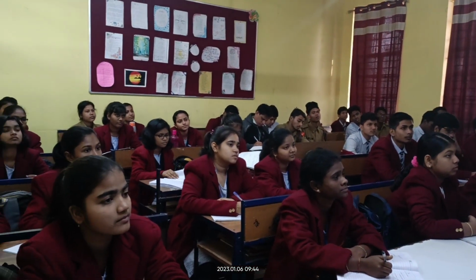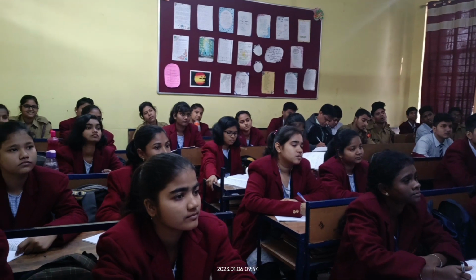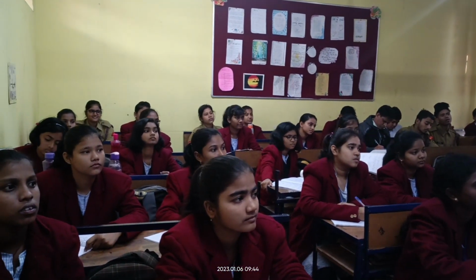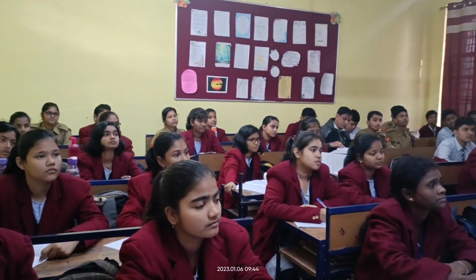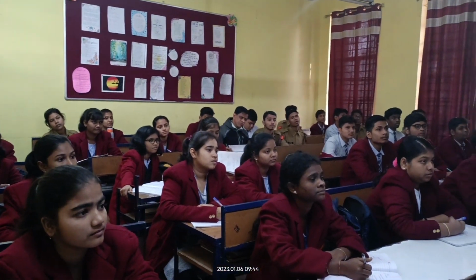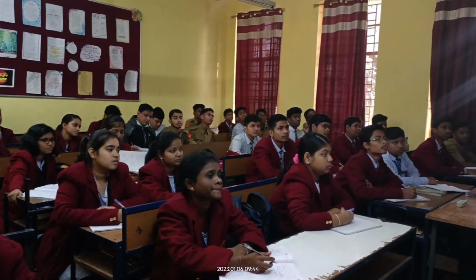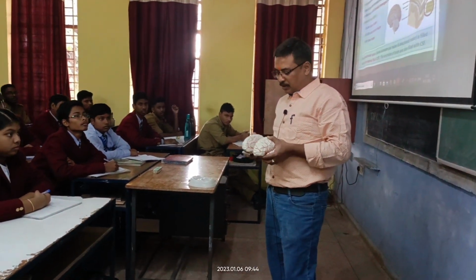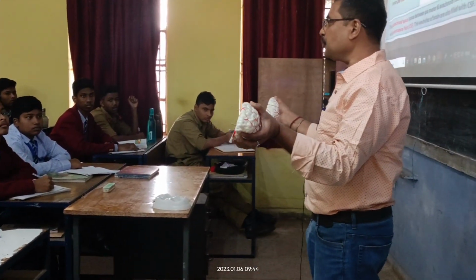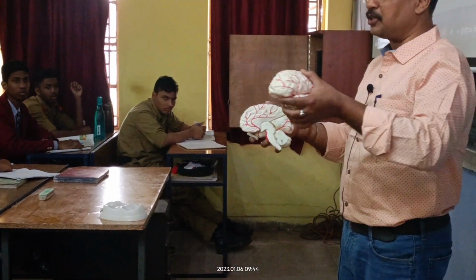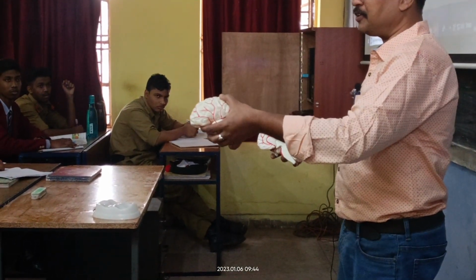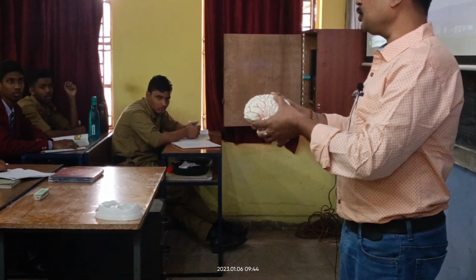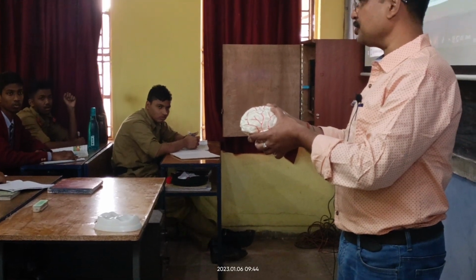Now these halves can once again be divided horizontally. So the brain can be broken into two halves: one is the left half, the other is the right half. Both of them are joined to each other. Could you understand? Yes, sir.